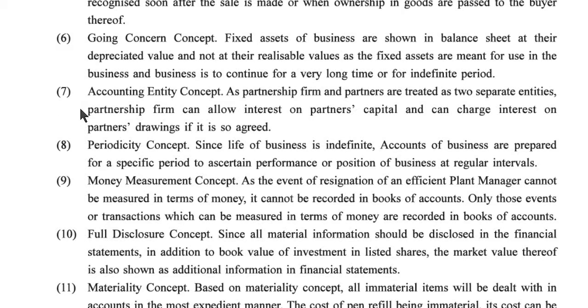Seventh one, accounting entity concept. A partnership firm and partners are treated as two separate entities. Partnership firm can allow interest on partners' capital and can charge interest on partners' drawings if it is so agreed. Eighth one, periodicity concept. Since life of a business is indefinite, accounts of a business are prepared for a specific period to ascertain performance or position of a business at regular intervals. Ninth one, money measurement concept. As the event of resignation of an efficient plant manager cannot be measured in terms of money, it cannot be recorded in the books of account.